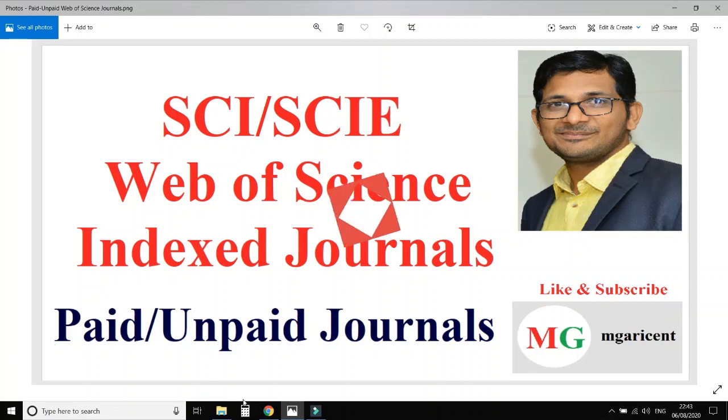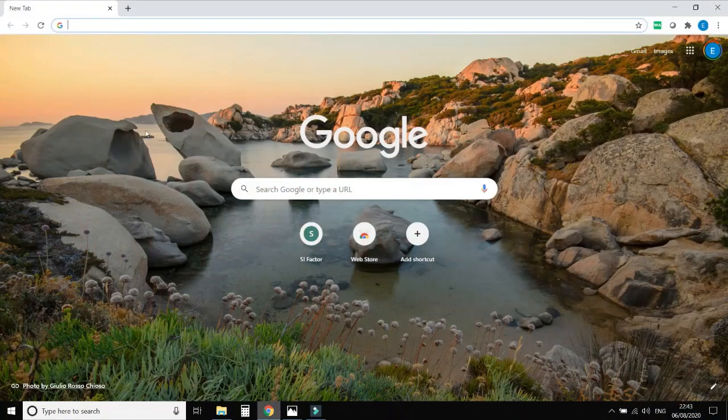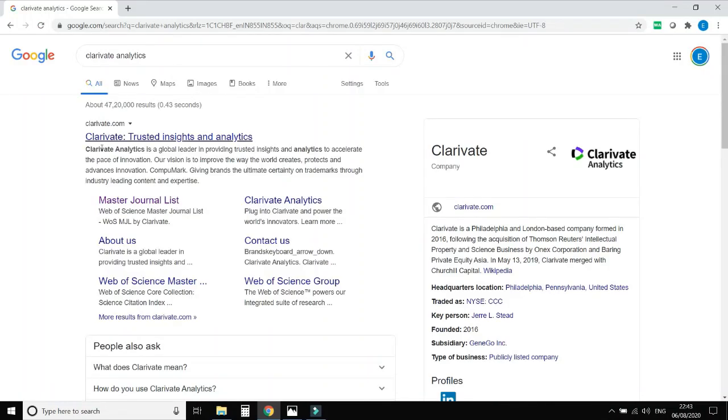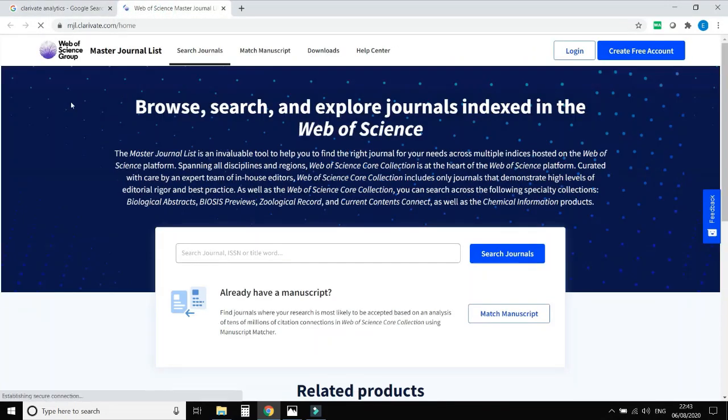So first, we are going to open a website of Web of Science, that is Clarivate Analytics. So here you can see the website is clarivate.com. In this website, click on Master Journal List. Once you click on Master Journal List, here the download option is there. Click on this download.